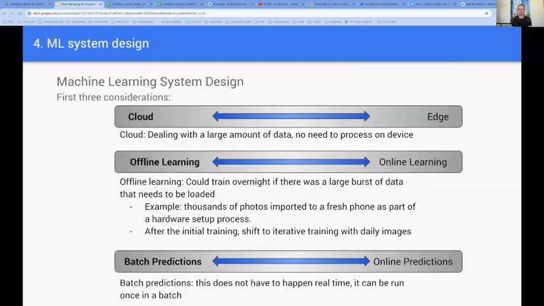One, where does the processing take place? For this, I can run the process on the cloud. No need for this to take place on an edge device like a phone. Two, online or offline learning. The process can run overnight in offline learning for the initial analysis. After the model is perfected, we may want to shift to an online learning model to take advantage of real-time trends. Three, how immediate do we need a response? This model will leverage batch predictions where we can get all the results at once. Alternatively, a use case like a self-driving car would need immediate online predictions.